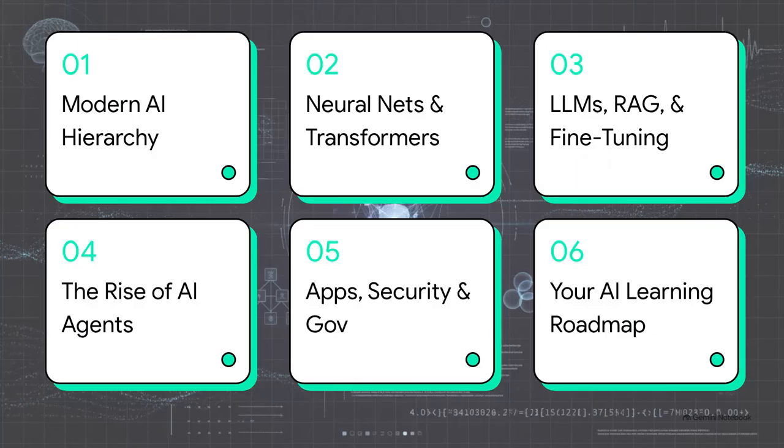Here's our blueprint for today. We'll kick things off with the modern AI hierarchy. Then we'll look under the hood at neural networks and transformers. After that, we'll explore LLMs, RAG, and fine-tuning before getting into the really cool stuff, the rise of AI agents. Finally, we'll cover real-world applications, security, and wrap up with a concrete learning roadmap just for you.